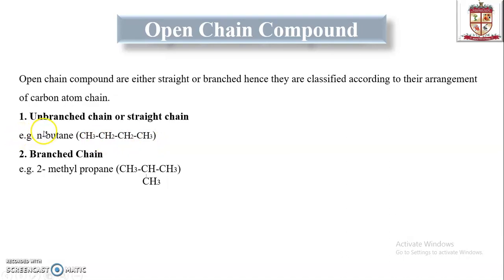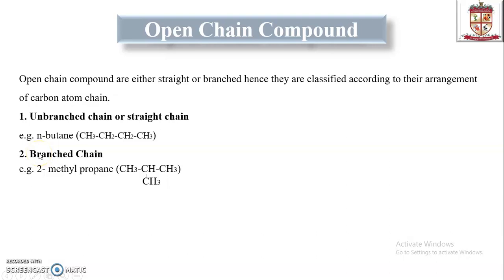Here we see the example of n-butane. Butane means it contains 4 carbons in a straight position, and the n here represents that the chain is straight. That's why it is also called n-butane.